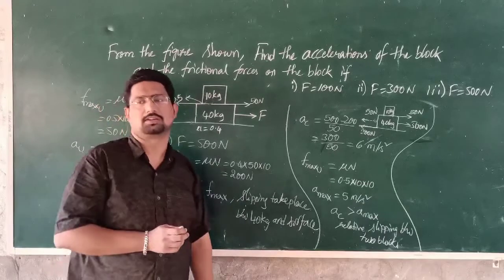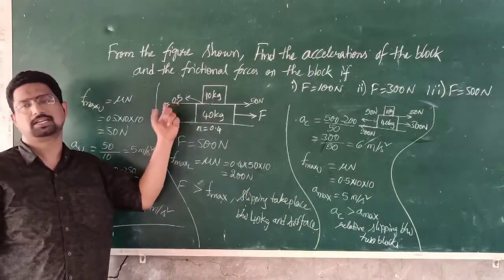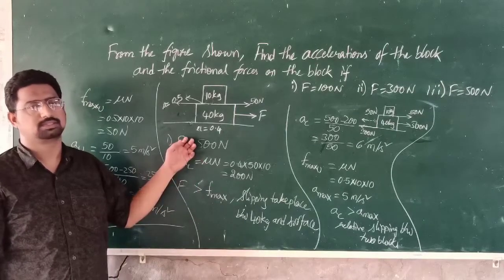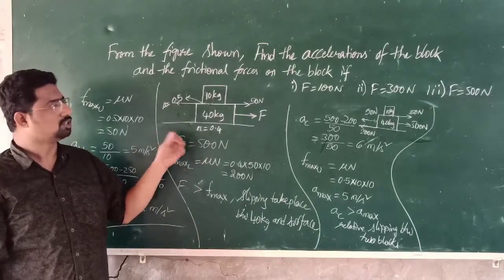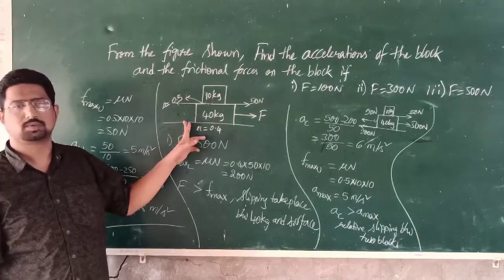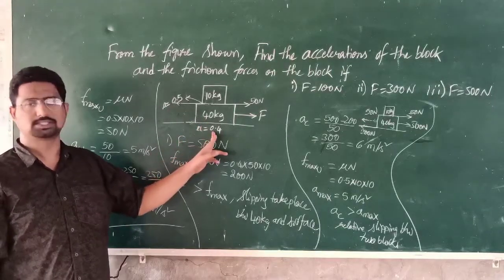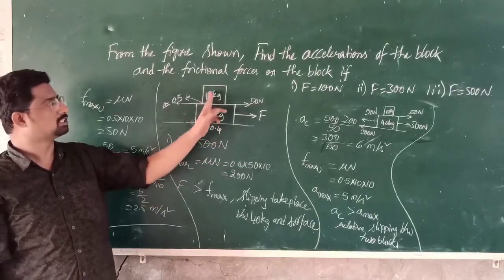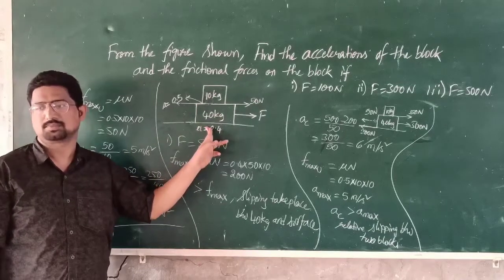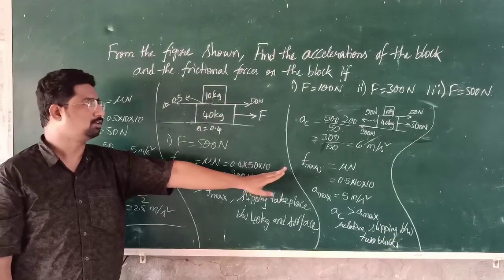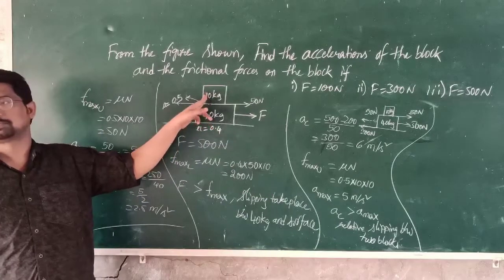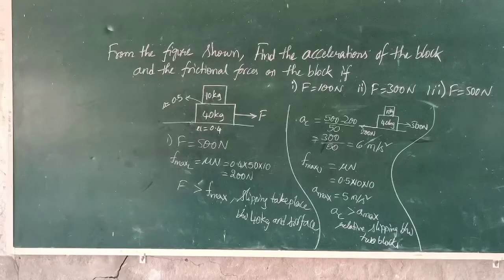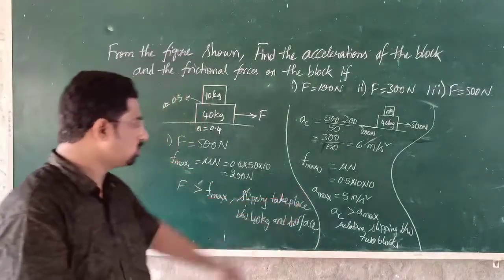Some students are feeling difficulty and confusion about this one. So the logic is, you have to check whether there is a relative slipping between block and surface. After that, you have to assume that the system is moving with the common acceleration. After finding that, we have to find the maximum acceleration of the upper block. Is it clear?